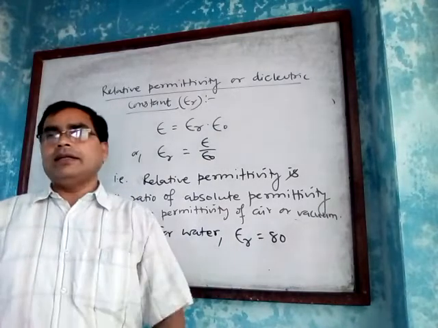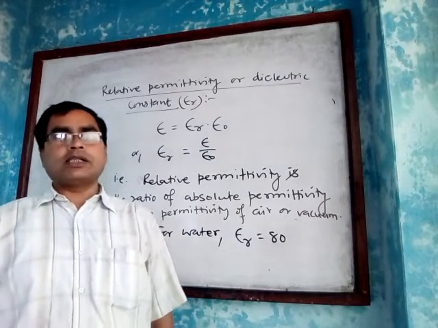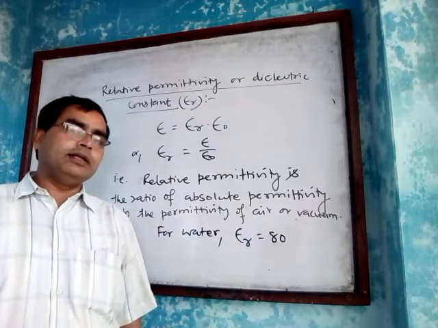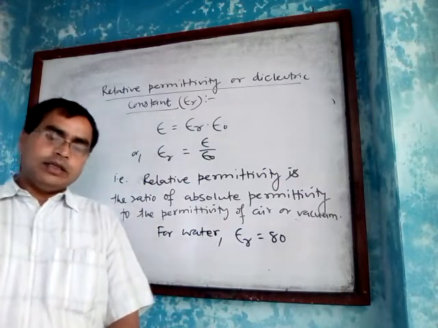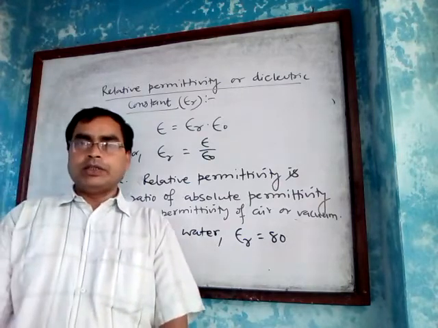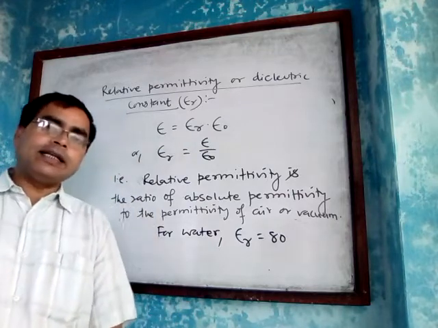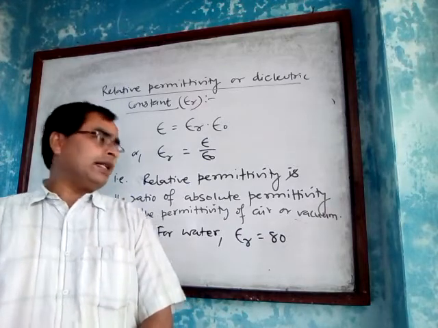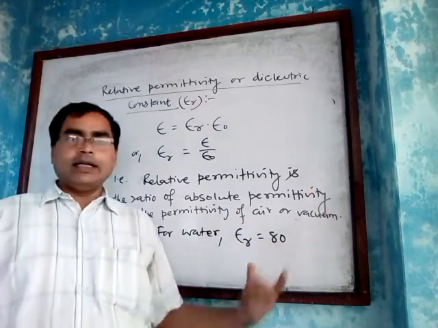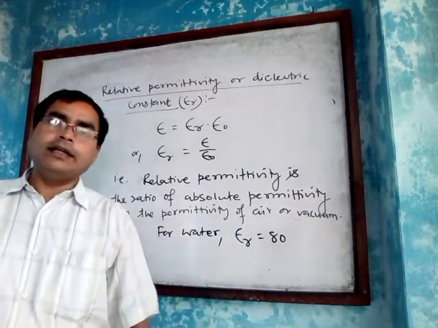And that's why the electric force between two charges gets reduced 80 times in water than that in air.